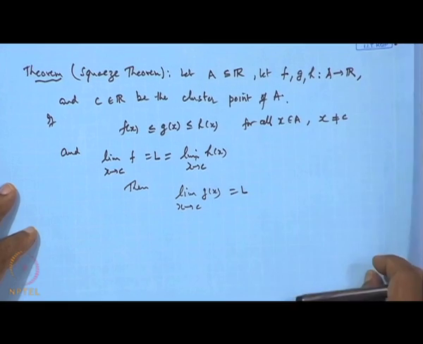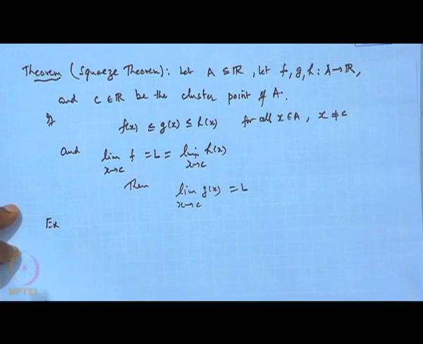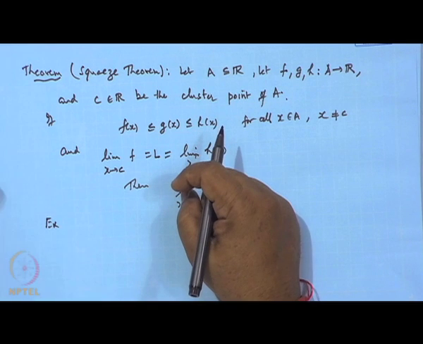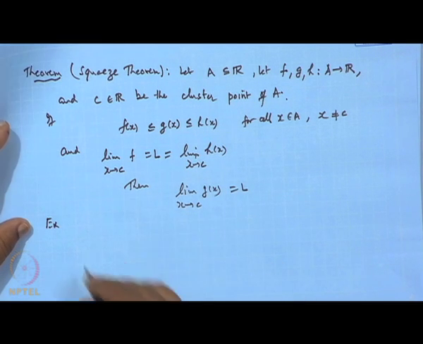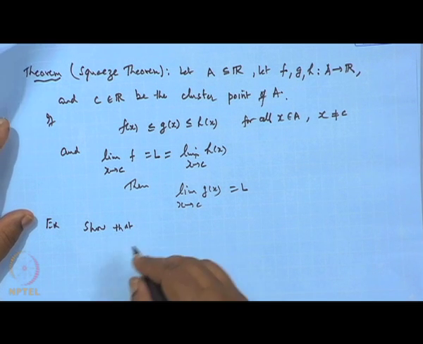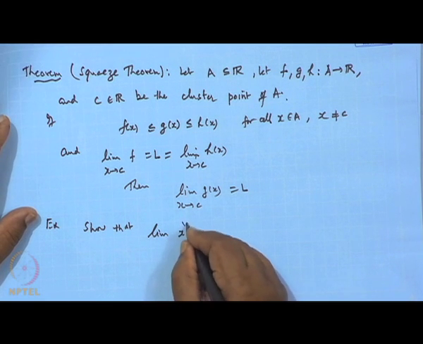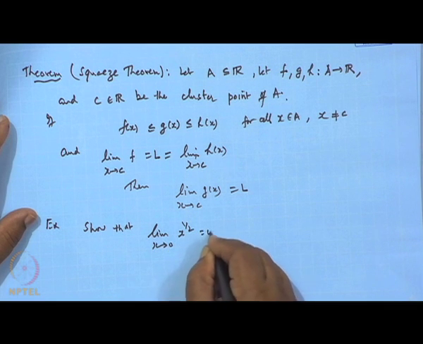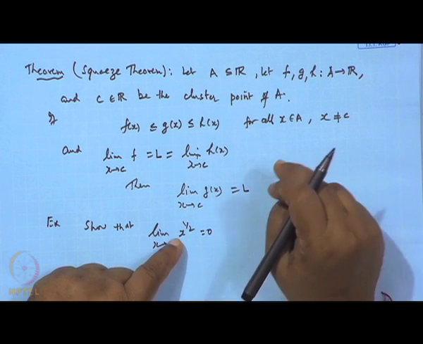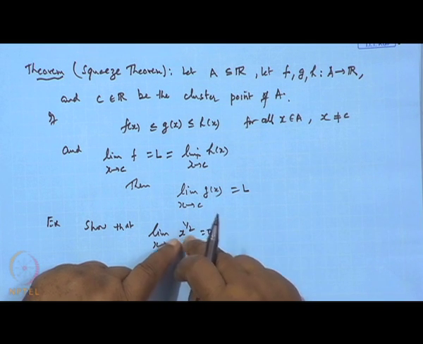Let us see the application of the Squeeze theorem, where we can apply it to get the limit of functions easily, quickly. Suppose I say the limit of x to the power half when x tends to 0 is 0. We have already seen that when x to the power n, with n a positive integer, it can be written x into x, up to n times, and the limit as x tends to 0 will be 0.